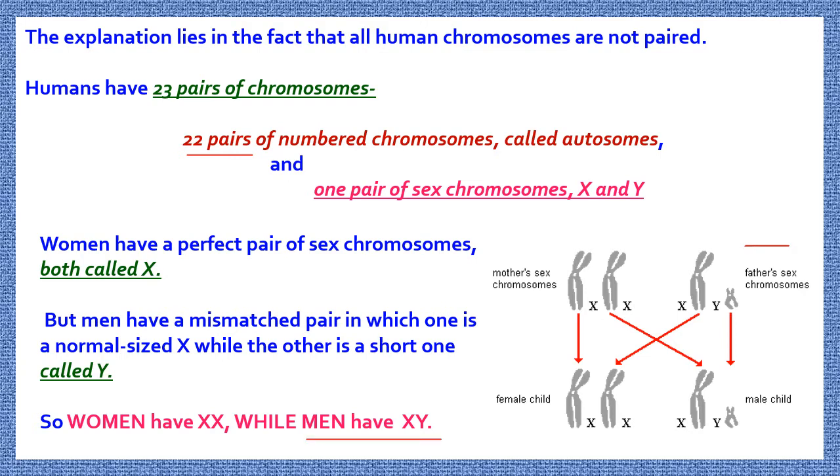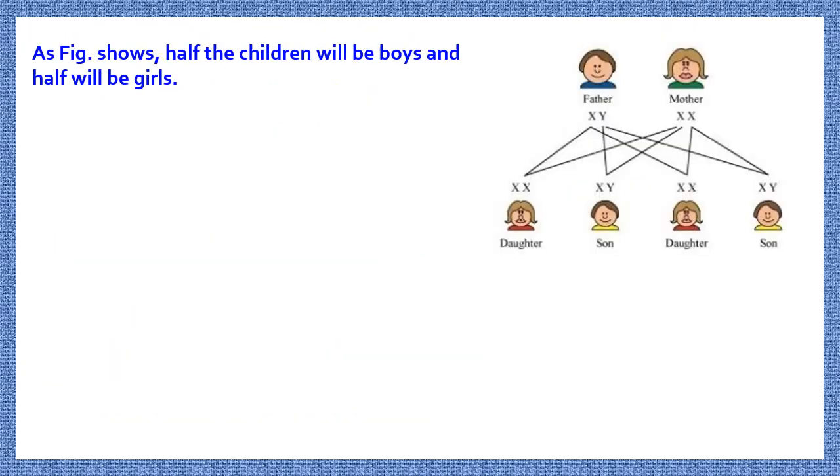Men have XY and women have X and X. This Y is the shorter one. XX and XY. So this 23rd pair of chromosomes is responsible for the sex determination of the newborn child.